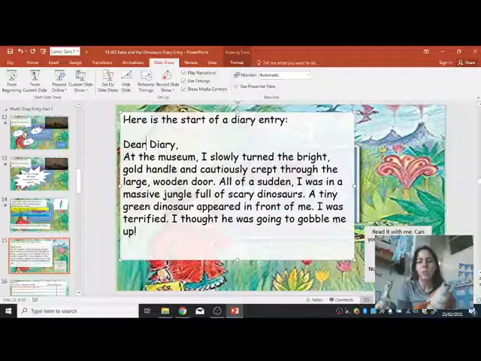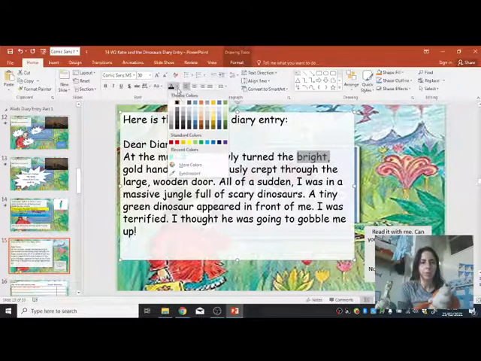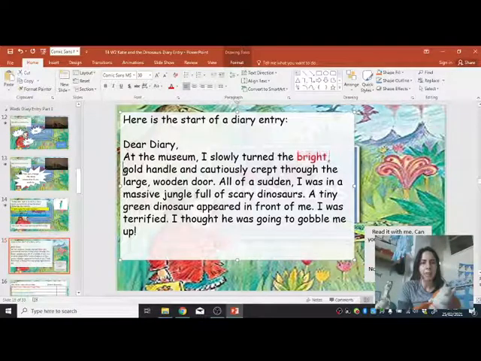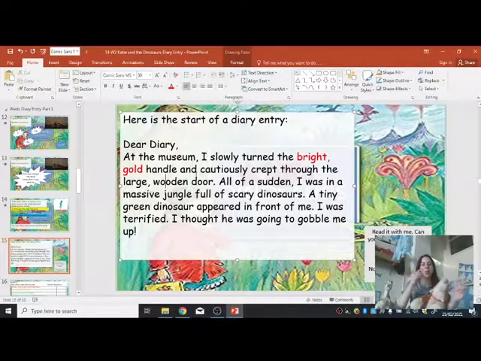Which words describe the handle? Can you tell me? Well done if you said bright and gold. That's right. And cautiously crept through the large wooden door.